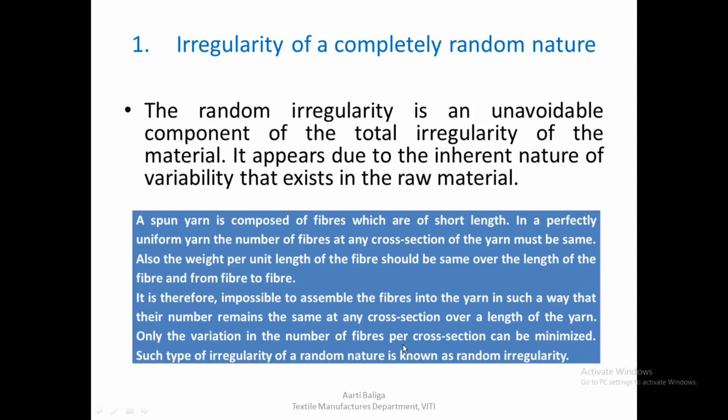Only the variation in number of fibers per cross section can be minimized. So what we can at the most do as technologists is try to reduce the variation in the number of fibers, because we have no control over the weight per unit length of the fiber, nor the variations that may appear. But what we can try to do is keep the number of fibers in the cross section constant, or try to reduce the variation. Such irregularity of random nature is known as random irregularity, and just by understanding this we can know that it is highly difficult to really control this, and it would be an unavoidable component of the total irregularity.